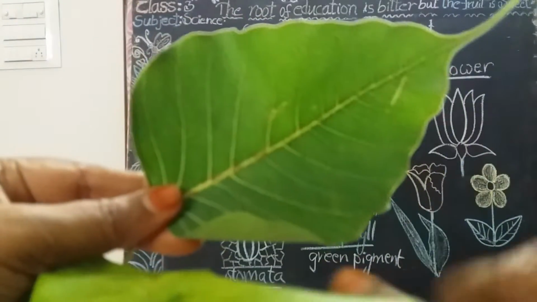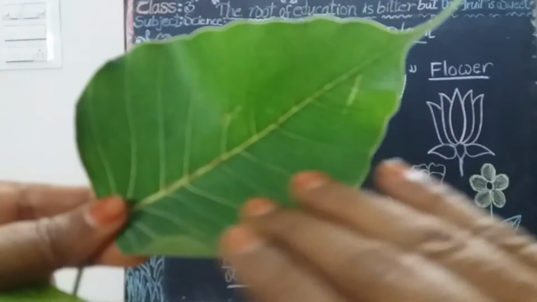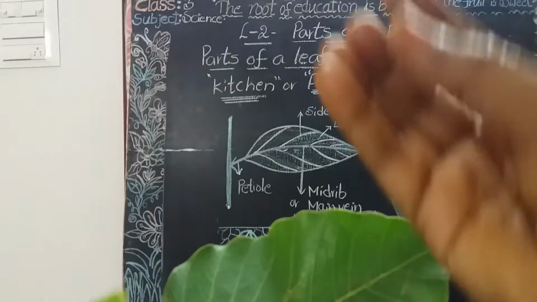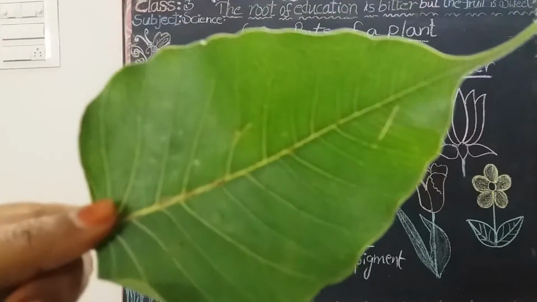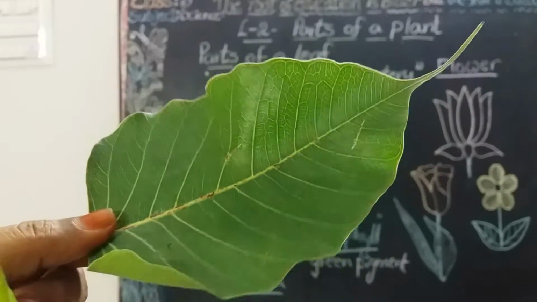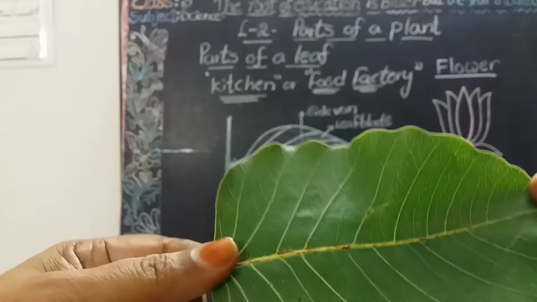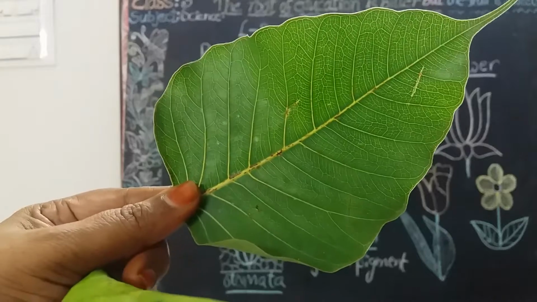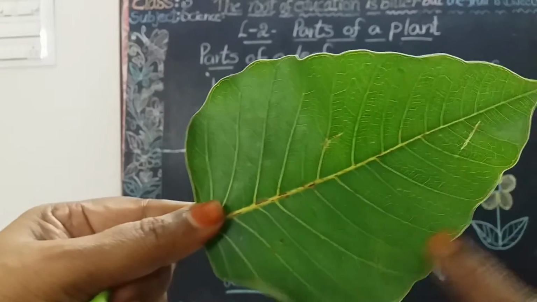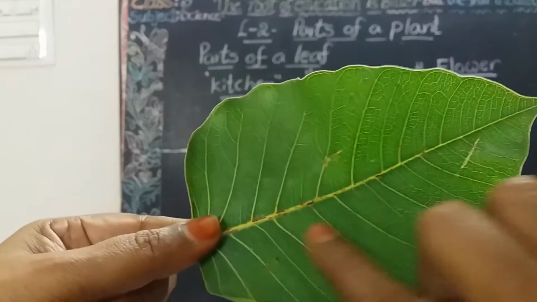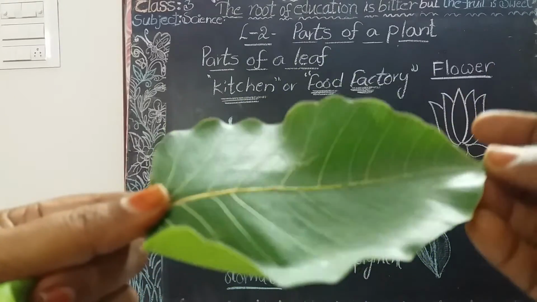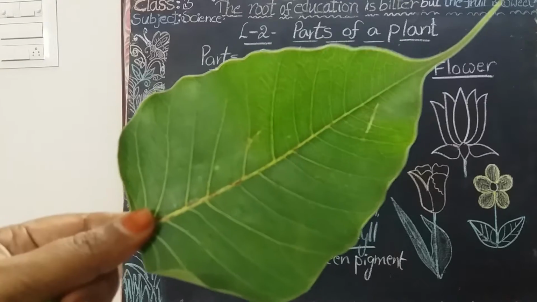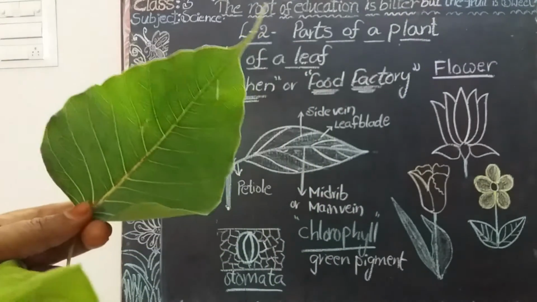Okay, now. This whole green color part is called the leaf blade. The leaf blade absorbs more sunlight from the sun and prepares the food. So what is the broad and flat part of the leaf? Leaf blade. This whole green color part is called the leaf blade. The leaf blade absorbs more sunlight to prepare the food. Is it clear?